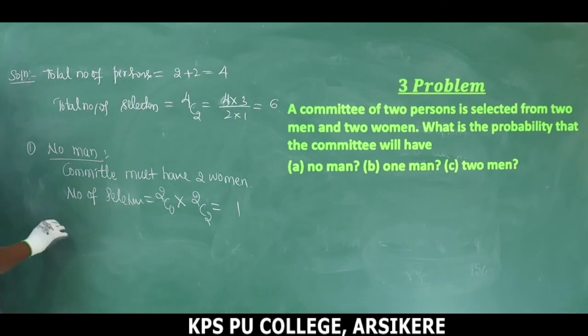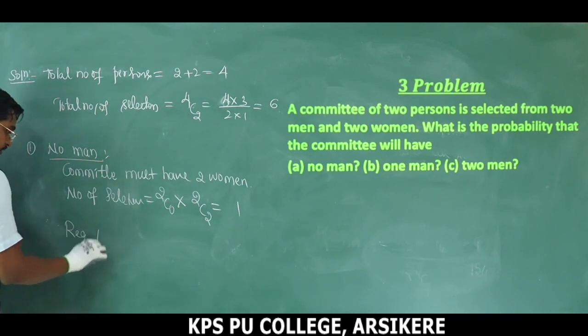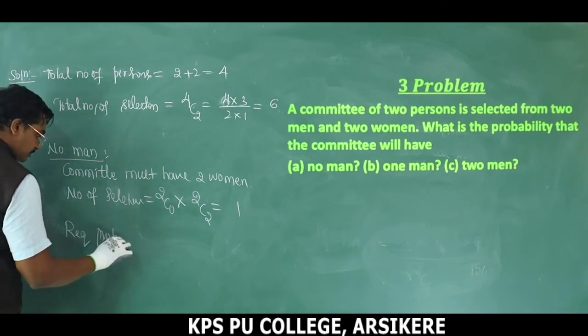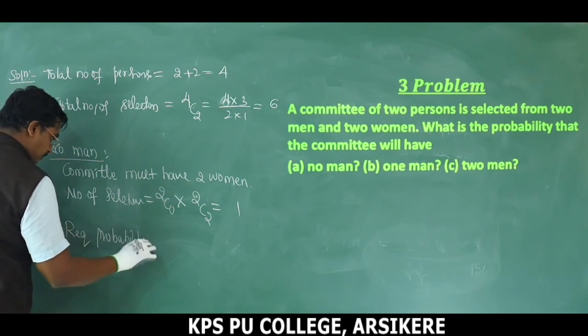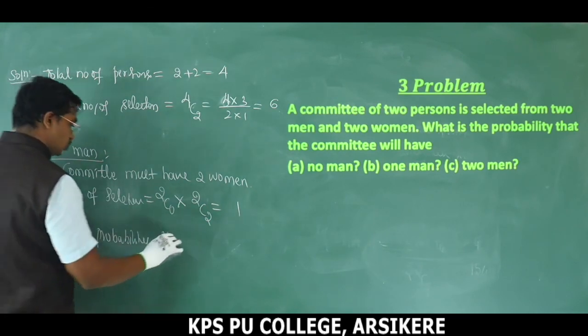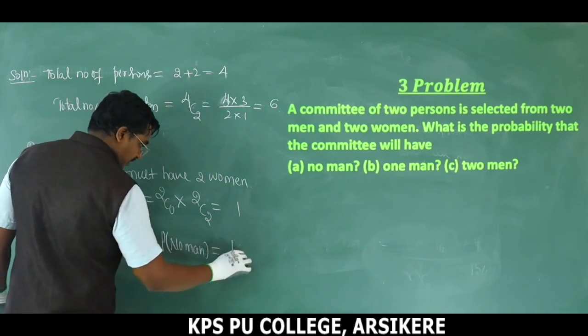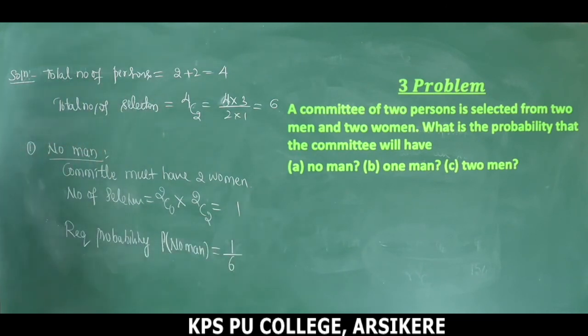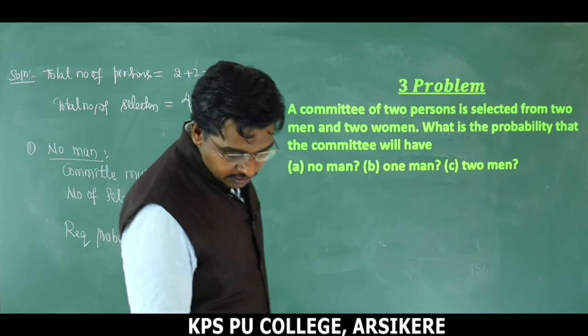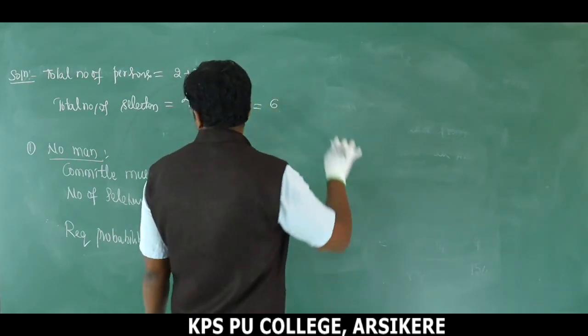Okay. Therefore, required probability, or P of no man, is equal to 1 divided by 6. This is the probability of getting no man. Next one, 1 man.